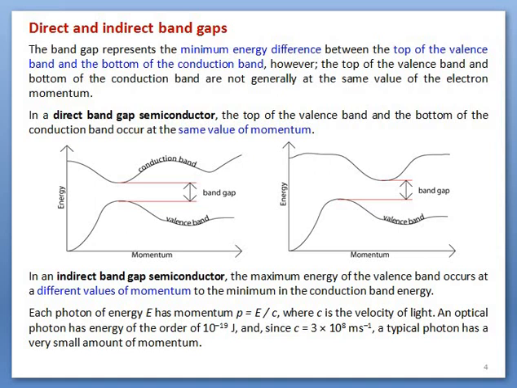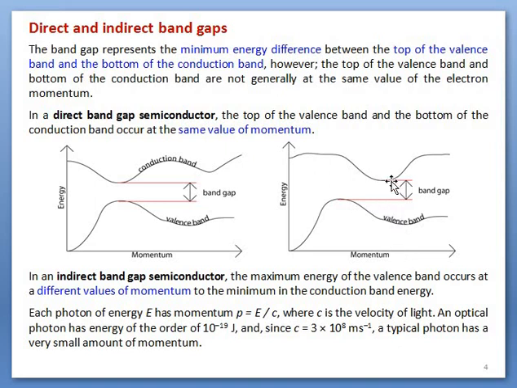Let us see. In the first figure, we can see the lowest energy value is located here in the conduction band, and the topmost energy value of the valence band is located here. When these two points lie in the same line, or the momentum of these two points is the same, then the energy gap between these two points is called a direct band gap.